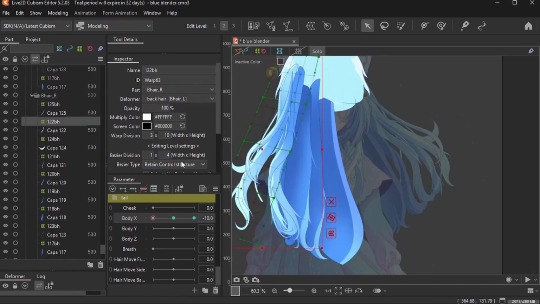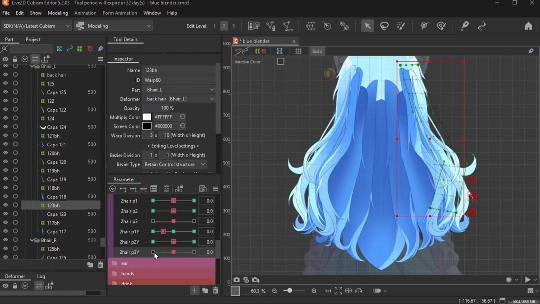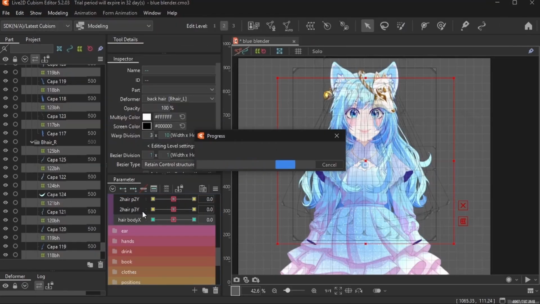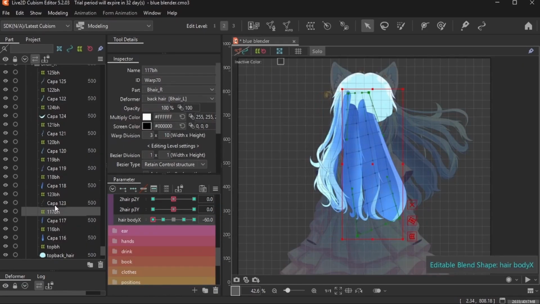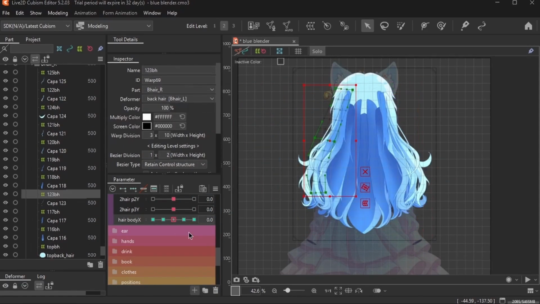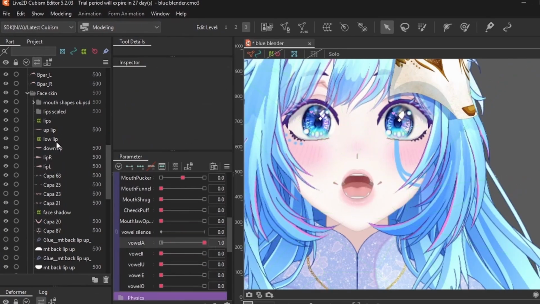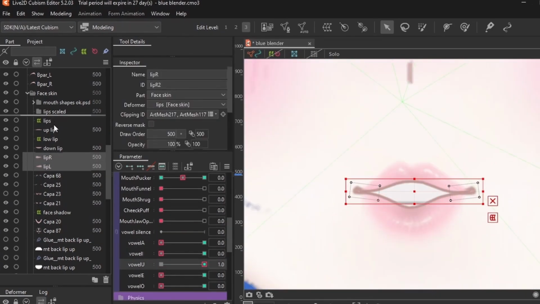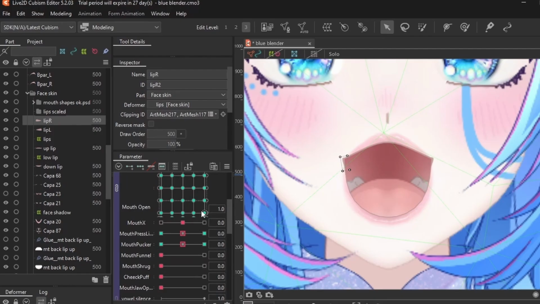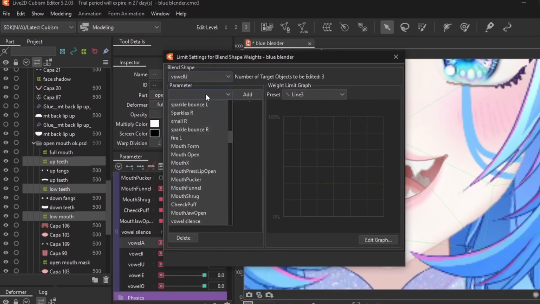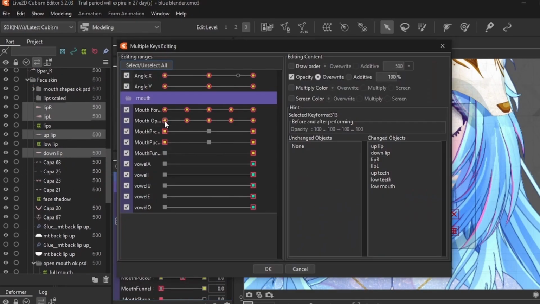I also went back and improved the hair. Now it moves properly when moving the head in the XY position, not just the face angle. Look at that smooth, natural movement. Details matter. I decided to create 5 more parameters for vowels, because the normal mouth is great for smiling, but terrifying for talking, opens way too much.